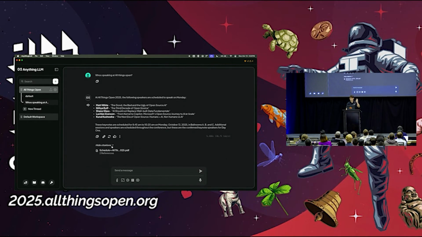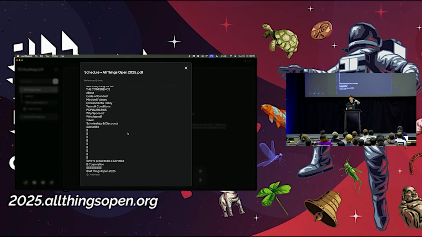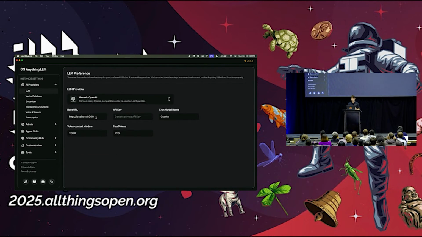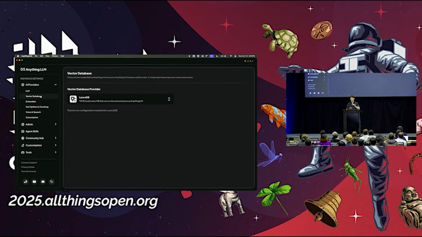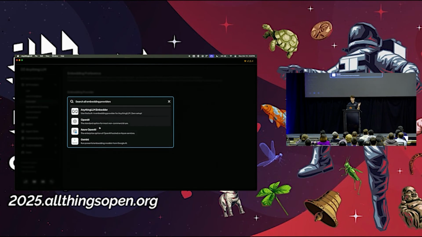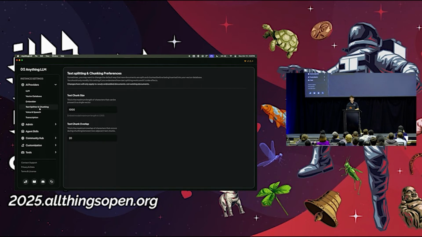So if I talk about those chunks, I really mean chunks. It's a chunk of text right here. So when you're building out a RAG app, this is what you see typically. But we were able to do this all automatically. And with AnythingLLM, this is a great way to start working with your PDFs, your CSVs, all of your internal data, right? And this is using that local LLM. If I go over here, we can see it's using that localhost. We can provide how many tokens we want to use, the vector database, for example, if we want to switch that out, and the embedding LLM, so we could use something from Hugging Face or a service. The splitting, so if we want to take 1,000 tokens and split it, that's one chunk. So this sets up everything for you, and it's a great way to get started.